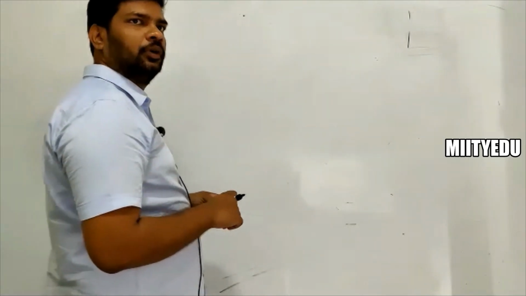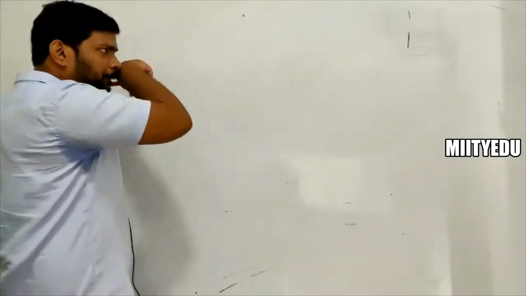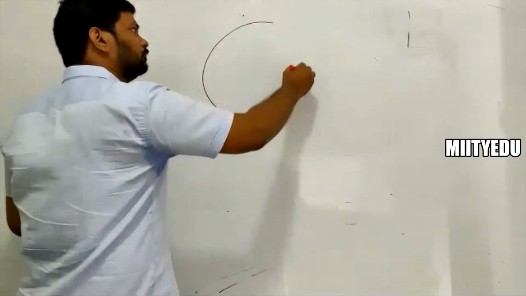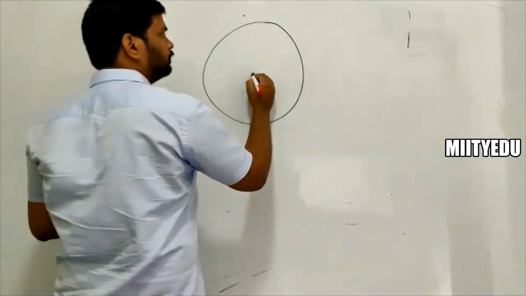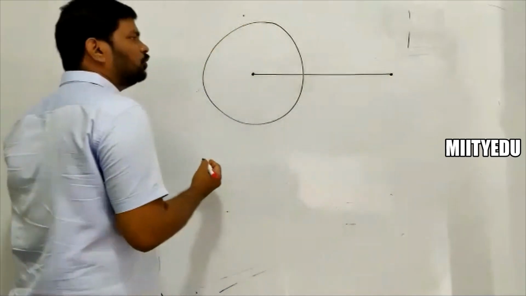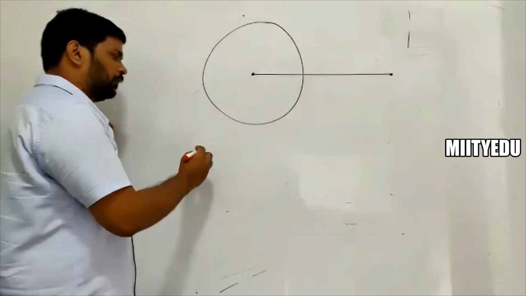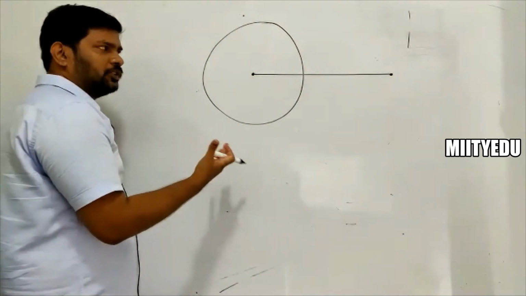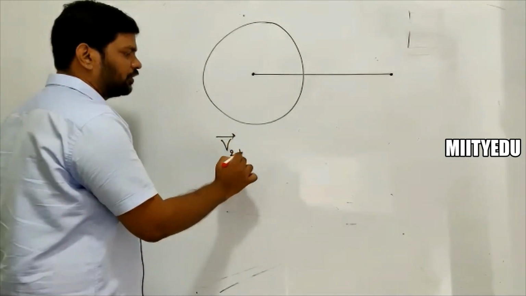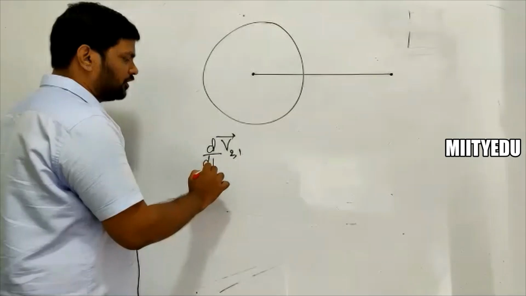Okay, so I proceed further. The next one, when it comes to the acceleration case, the same way, I first of all consider the velocity of 2 with respect to 1, then I have to go for differentiation of this one.